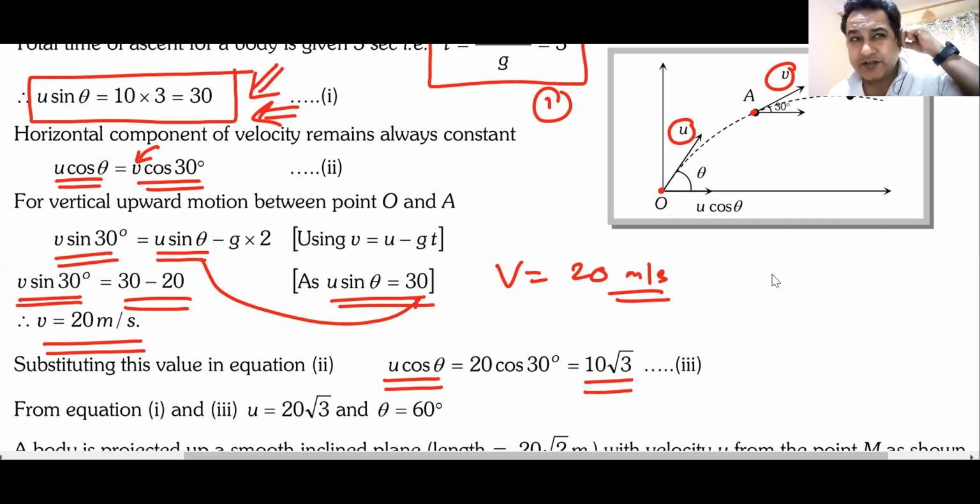Once I get the value of v sine 30, I get the value of v. Once I get the value of v, I can put it in the formula that horizontal component remains same. So I get the value of u cos theta. I have the value of u cos theta. I have the value of u sine theta. I can calculate the angle and the speed of projection.